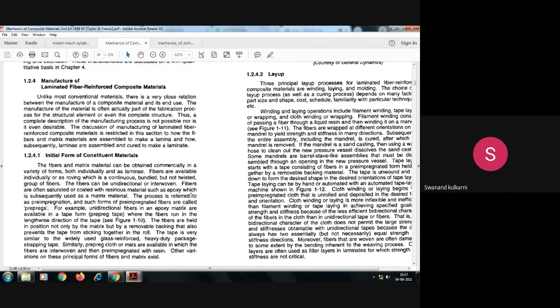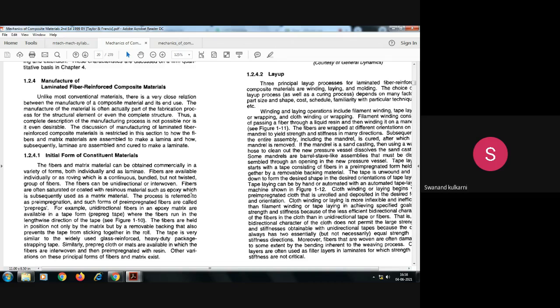Then if those fibers are already impregnated inside any matrix, suppose epoxy, whether unwoven or woven, then the process is referred to as pre-impregnation.